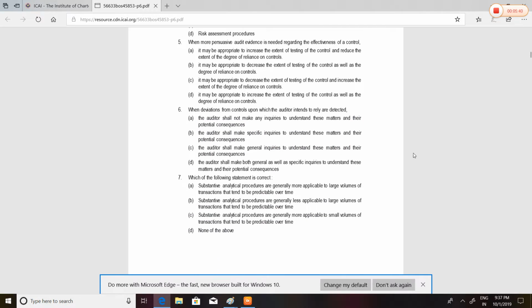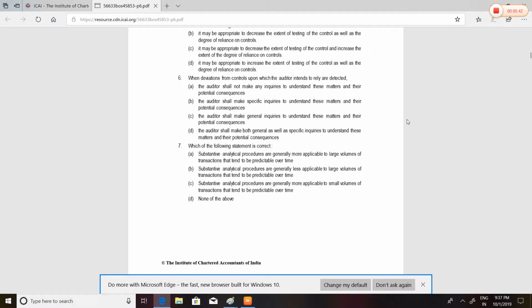Okay. When deviations from controls upon which the auditor intends to rely are detected, the auditor shall not make inquiries to understand these matters and their potential consequences.